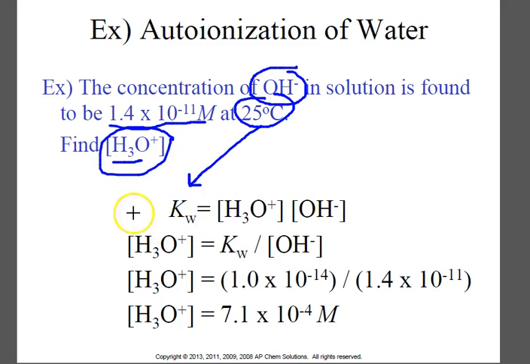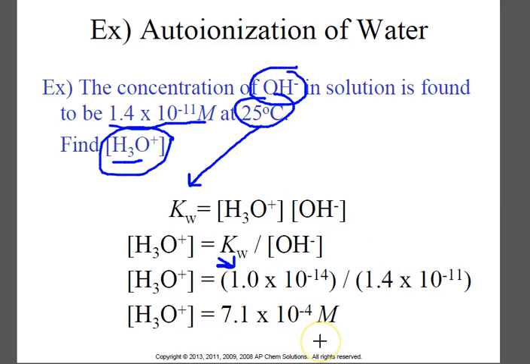From the previous slide, we know that the Kw equals the H3O+ concentration times the OH- concentration. We can then rearrange to solve for H3O+. We know Kw, this value is a constant unless the temperature changes, and we know OH-.